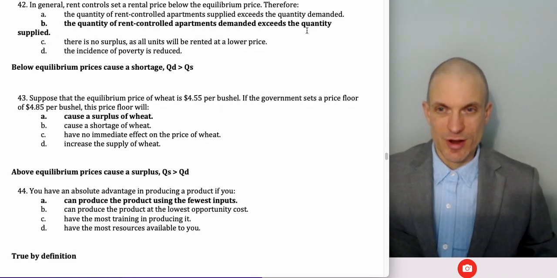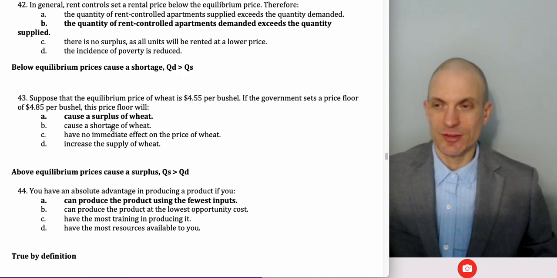In general, rent control sets a rental price below equilibrium price. Therefore, the quantity demanded of rent-controlled apartments is going to exceed the quantity supplied. So the issue is we've got a below equilibrium price, which is going to cause a shortage. QD is going to be bigger than QS. Suppose the equilibrium price of wheat is $4.55 per bushel. If the government sets a price floor at $4.85, that's an above equilibrium price, so we're going to get a surplus. QS will be bigger than QD.